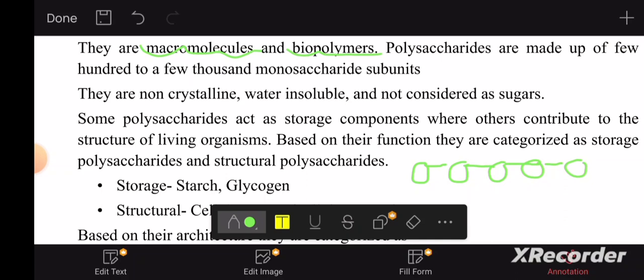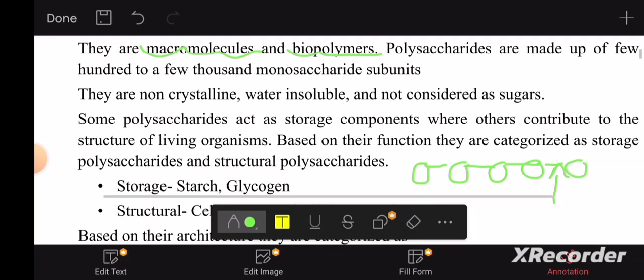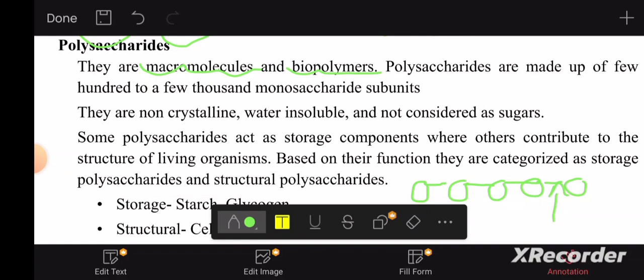Here, for example, you can represent glucose molecules by circles, and suppose the connection is represented as the glycosidic bond. So glucose monomers are joined together by glycosidic bonds, and for example, they form cellulose, which is a polymer. Polymers are formed by combining monomers. Polysaccharides are made up of a few hundred to a few thousand monosaccharide subunits.